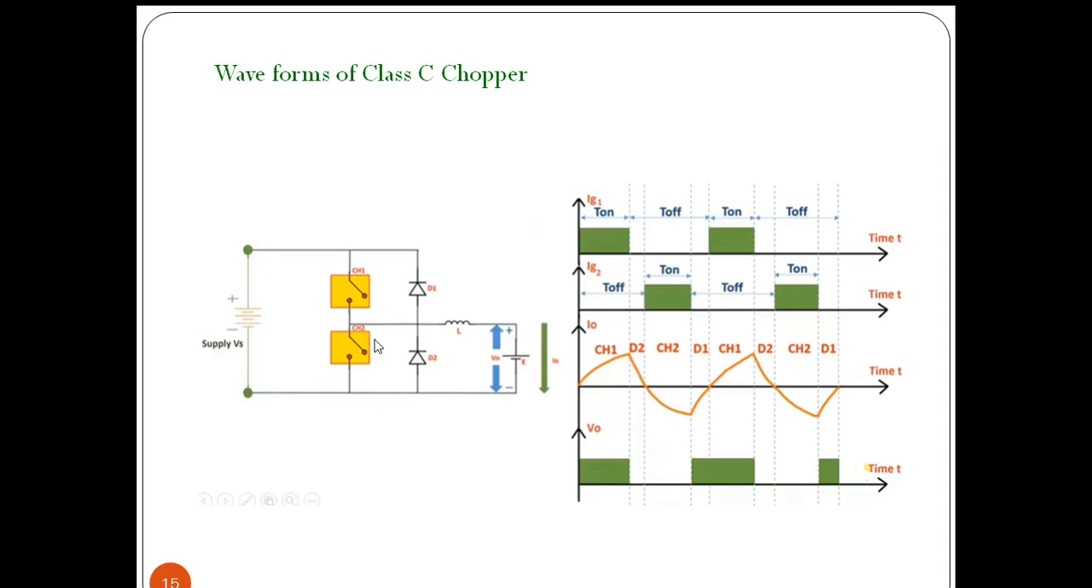And when we are opening chopper 2, the current will flow through diode D1, and the energy across the inductor will be dissipated. Slowly it will decrease, and it will repeat for further cycles. So these are the waveforms for the class C chopper.